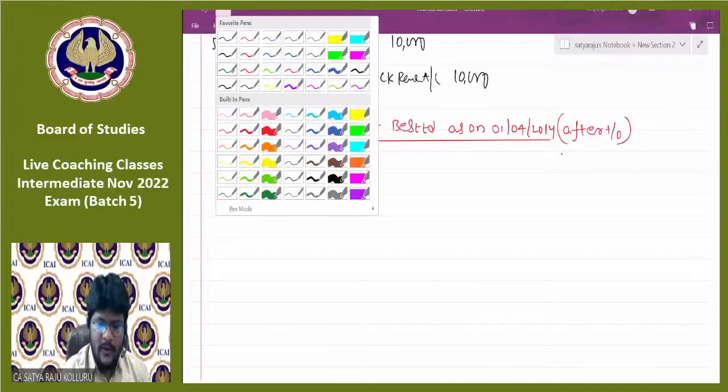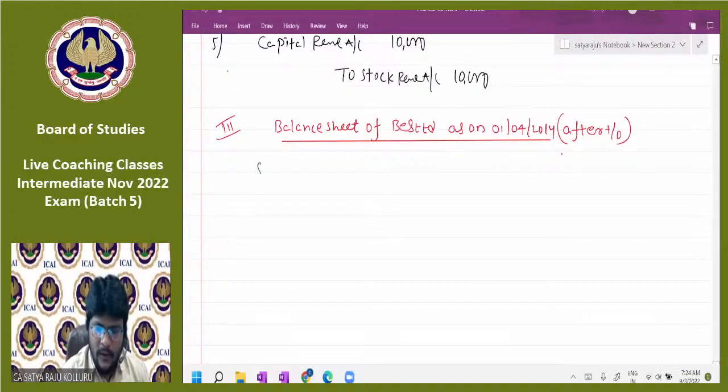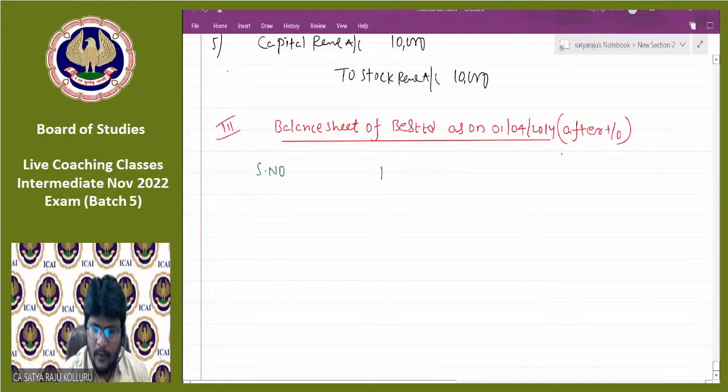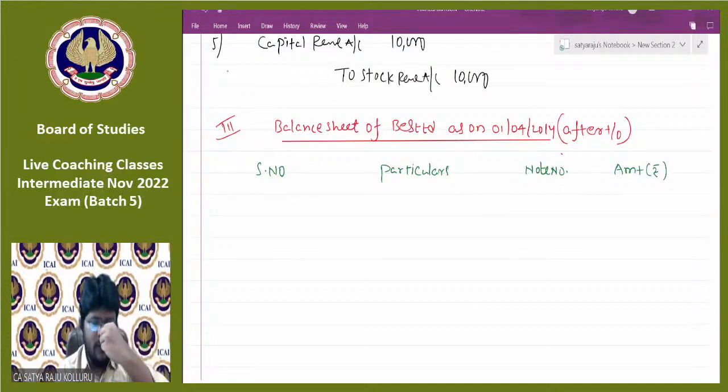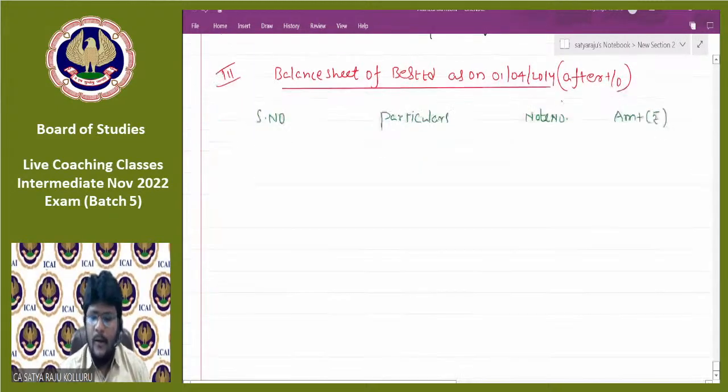Now, can you please tell me, guys, all of you? We are starting with serial number, particulars, note number, amount in rupees. Practically, we need to represent both current year information as well as previous year information if both are available in the problem. But in the problem, only current year information is available. That's why there is no need to mention the previous year information. Am I right, guys?